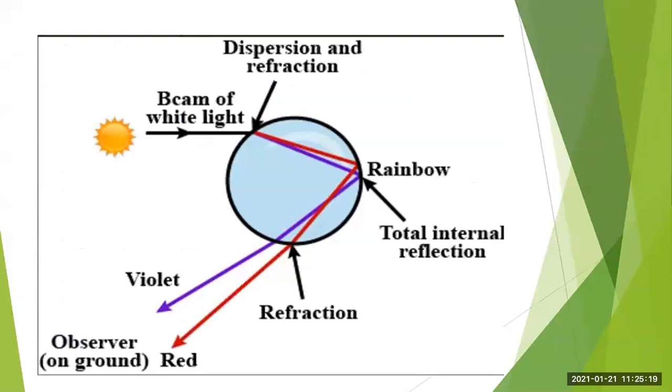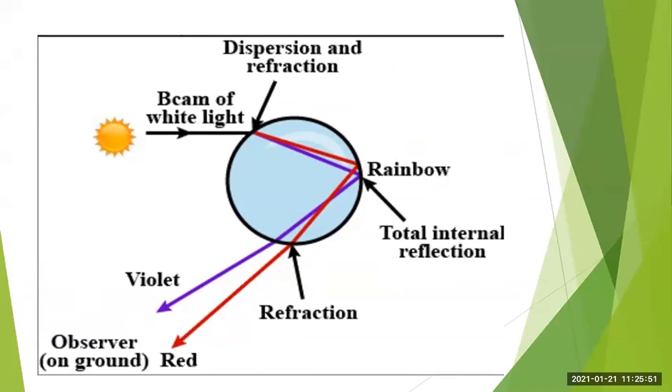So here, you can once again observe this diagram. Okay, so here you have the source of light, that is the sun. So that beam of light is coming from the sun. Then you have the water droplet and observer on ground. So we are the observers. Okay, so the beam of light enters and strikes that water droplet.